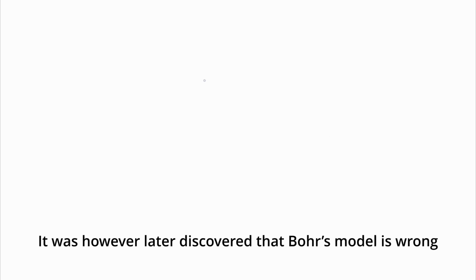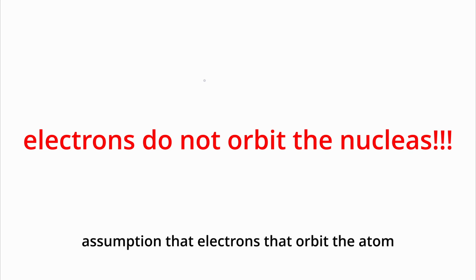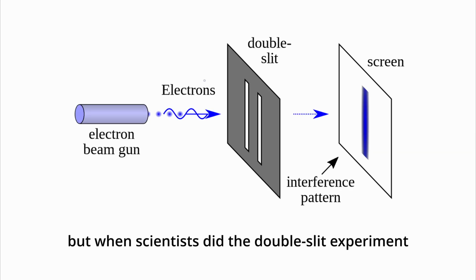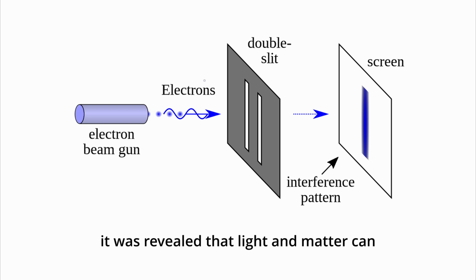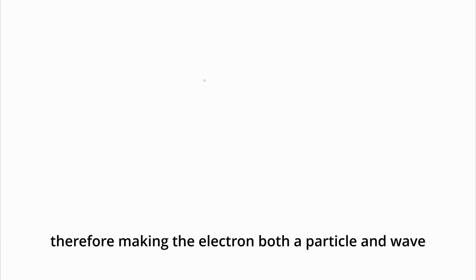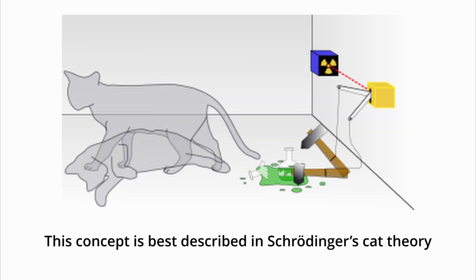It was however later discovered that Bohr's model is wrong in the sense that it is created under the assumption that electrons that orbit the atom are particles, not waves. But when scientists did the double slit experiment, it was revealed that light and matter can satisfy properties of both waves and particles, therefore making the electron both a particle and a wave at the same time. This concept is best described in Schrödinger's cat theory.